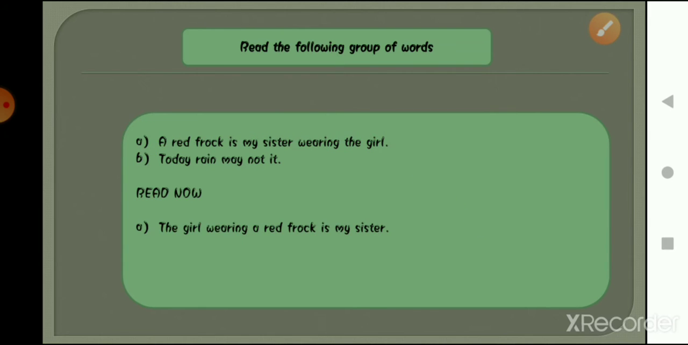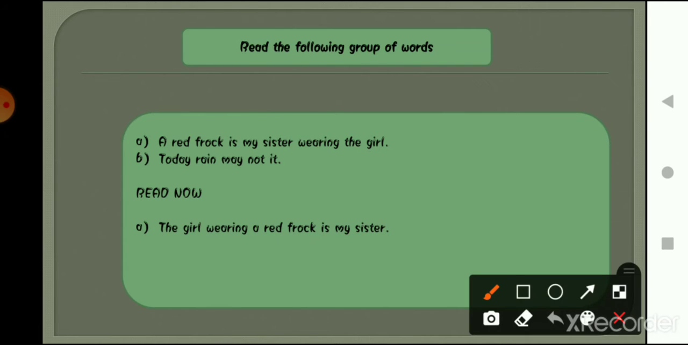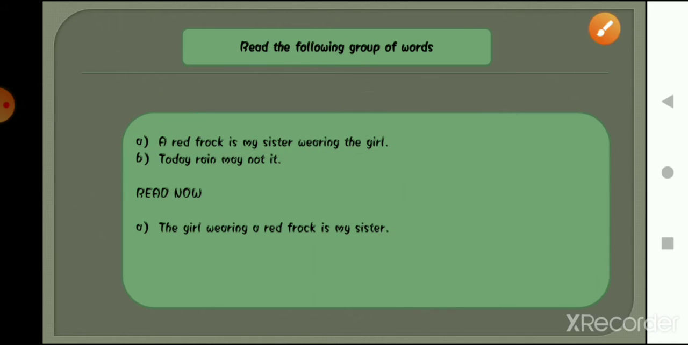What if I write these two sentences this way? Now read the first one. The girl wearing a red frock is my sister. The first group of words that was written was: a red frock is my sister wearing the girl. Now I have changed this group of words into this, that is, the girl wearing a red frock is my sister. So, is there any change? Yes or no? Now it is making sense, right?